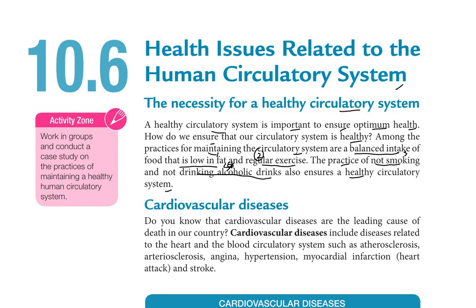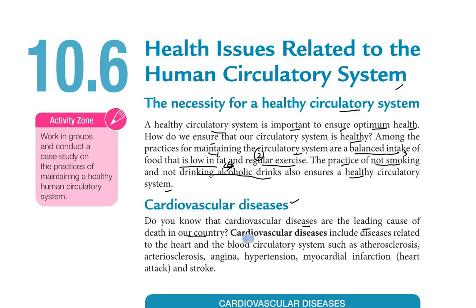Do you know that cardiovascular diseases are the leading cause of death in our country? A lot of people in our country die because of cardiovascular disease. So what is cardiovascular disease?